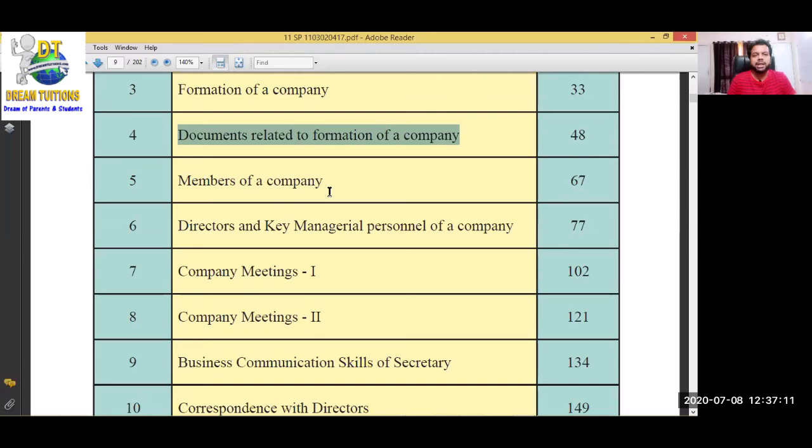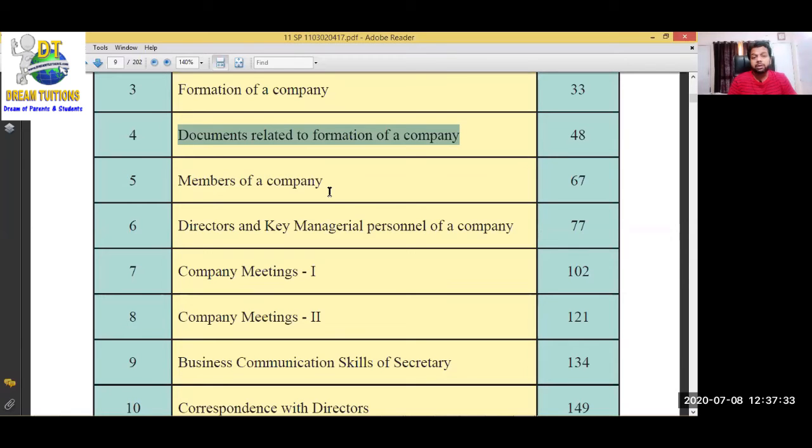किसी भी कंपनी के मेंबर हम बनते कैसे हैं? By buying shares. तो उसके बारे में members के rights, what rights the members have in the company, what are the duties of a member, how we become a member of a company, that means how we become a shareholder of the company, what are our duties, what are our rights, everything will be explained in this chapter, that is Members of a Company.